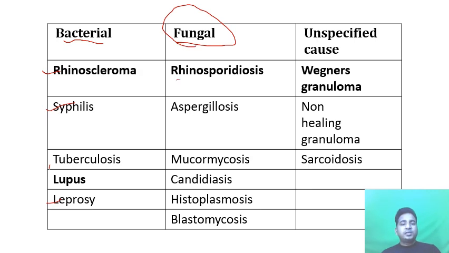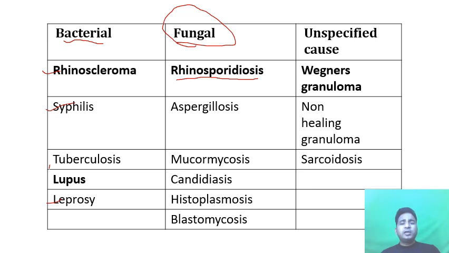So first one is rhinosporidiosis. The term itself says rhino means nose, sporidiosis means some sort of spores are forming. In rhinosporidiosis, the cause is a protozoa. Earlier we used to say it's a fungus, but nowadays we are saying that it is a protozoa with the name Rhinosporidium seeberi.